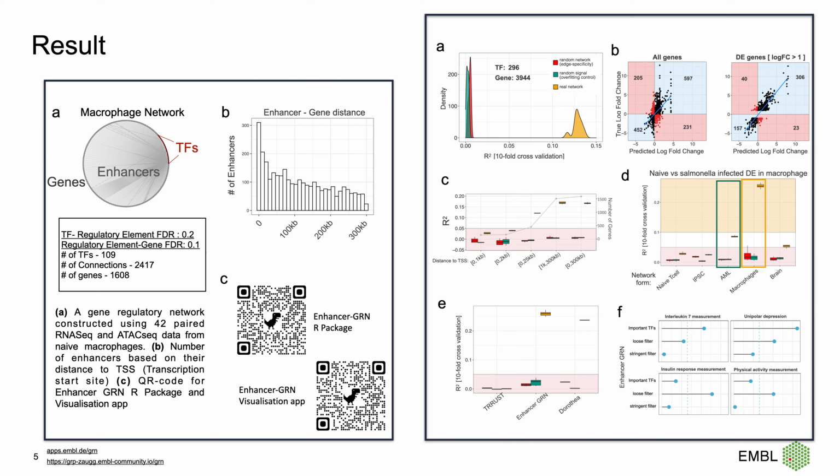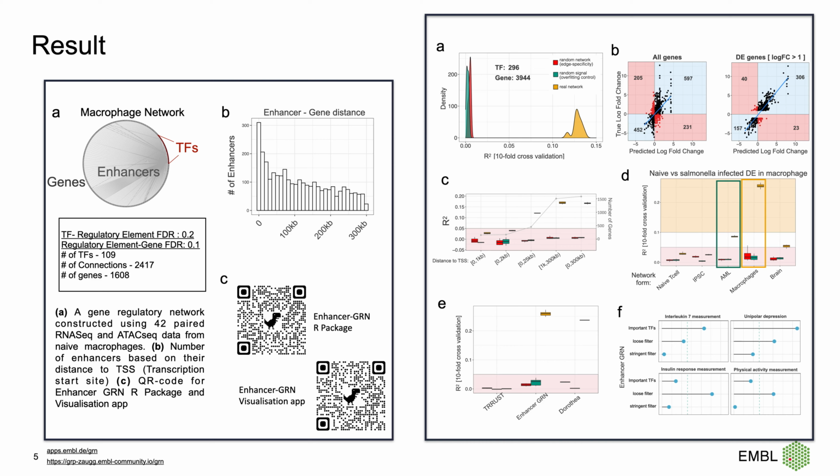Our next result is a comparison between the network using only promoter links and the network containing enhancer links. And it shows how important enhancer links are. Next, we investigate more on the cell type specificity of the enhancer GRN, and thanks to some of my colleagues, we reconstructed the network from 5 different cell types: naive T cell, iPSC, AML, macrophages, and brain.